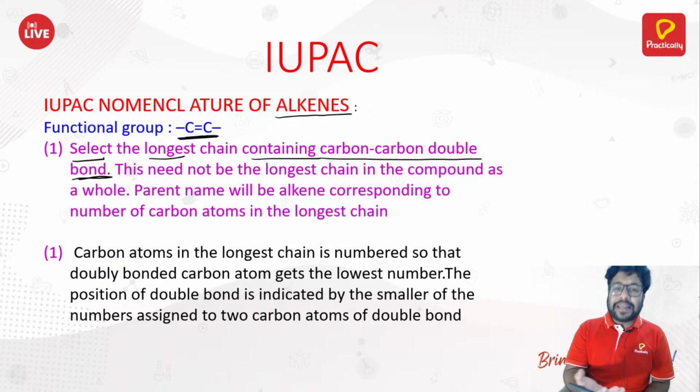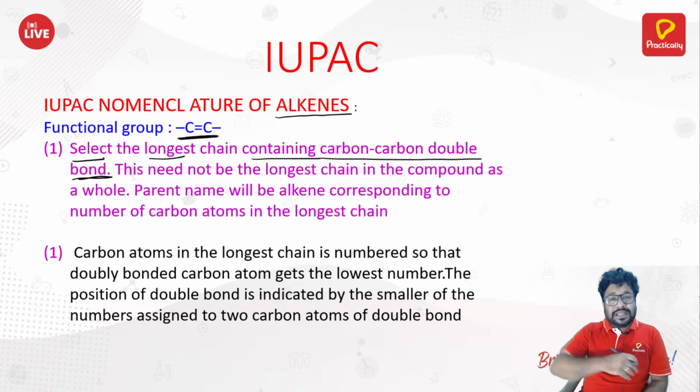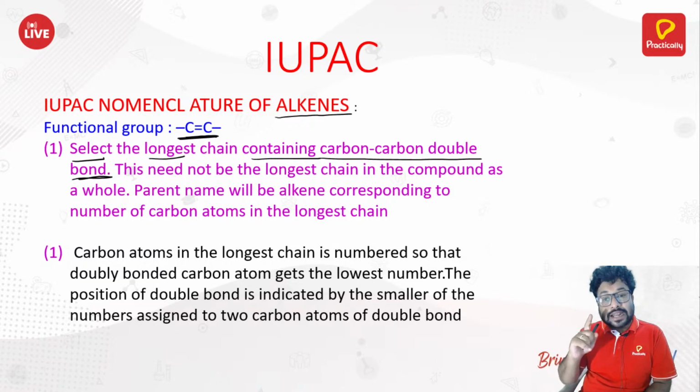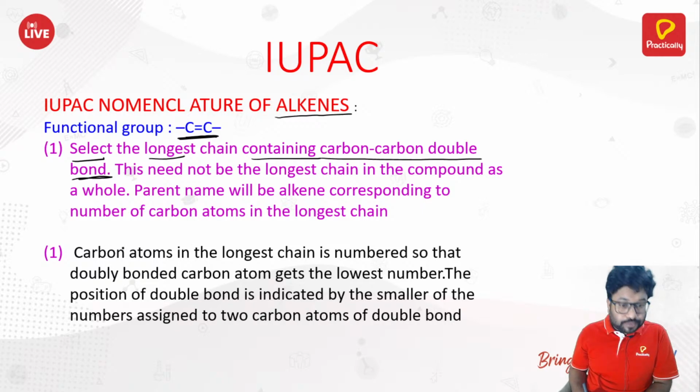It might happen that there are two countings in a particular compound. In one counting, you got 6 carbon atoms, but the double bond is not coming in that. And in a second counting, you got only 5 carbon atoms, but the double bond comes into that. So you need to consider that counting where the double bond is included, because that is the functional group here.